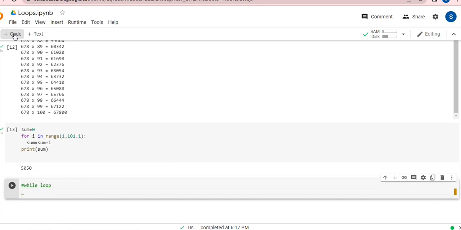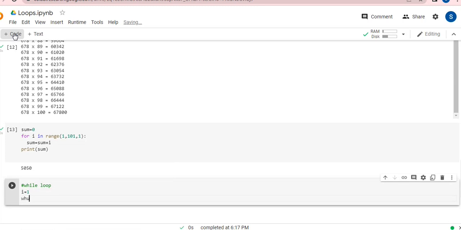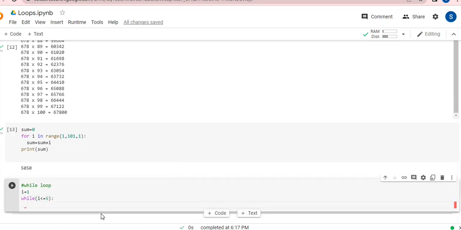Well, coming to my next line, what I'm going to do, the same code I'm going to do using a while loop. I'm initializing my i with 1, and I'm writing over here, while, meaning while my i is lesser than 5, it will keep on going, just like other loops and conditional statements. We are leaving a colon here, because in Python we have to leave a colon after a function, or after a loop, or after a for loop, or anything.